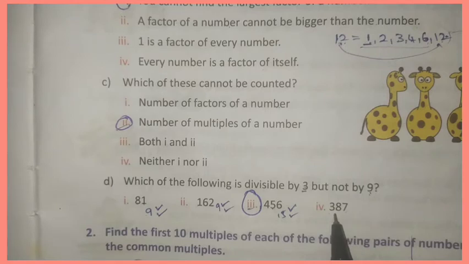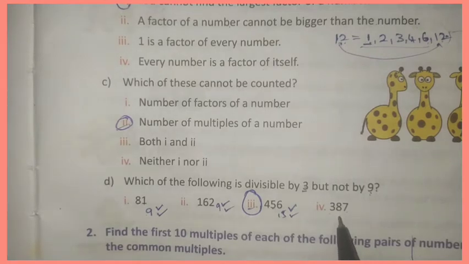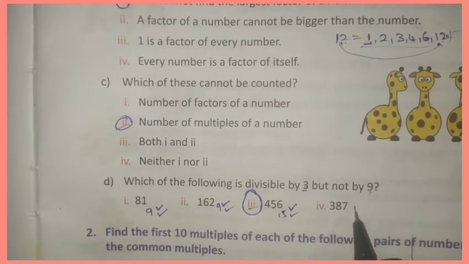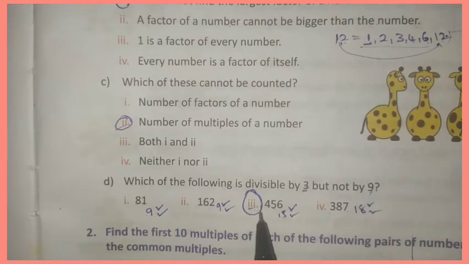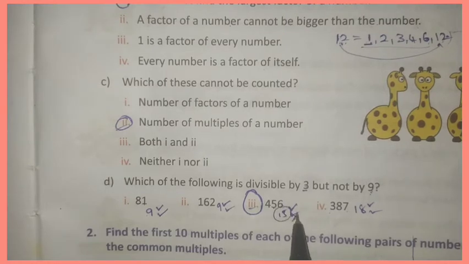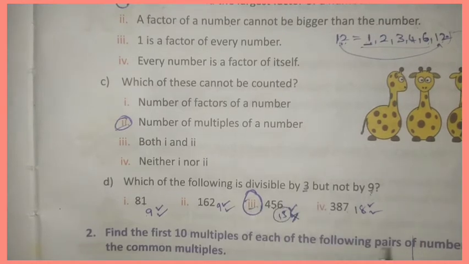3 8 7. 3 plus 8 is 11, 11 plus 7 is 18. In the 3 table we will get 18, 3 sixes are 18, and in the 9 table also we will get 18, 9 twos are 18. So this will not be divisible by 9 only if the sum is not in the 9 table. So this is the answer.